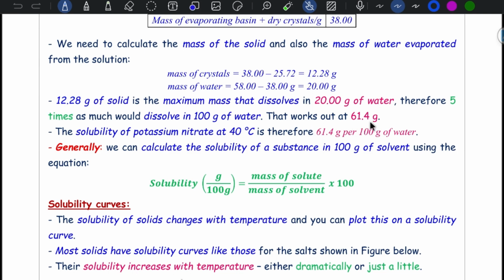It's 61.4 gram present in 100 gram of water, or you can use this formula. Solubility in gram per 100 gram is the mass of solute, which in this case is 12.28, divided by the mass of solvent, which is 20 in the case of water, multiplied by 100. You will get 61.4 gram per 100 gram of water. Using this formula is preferred.